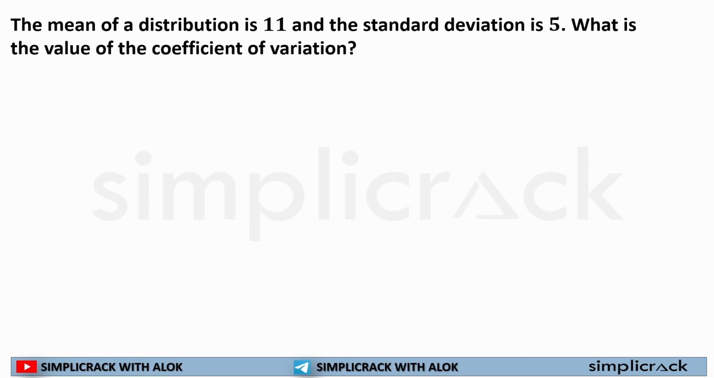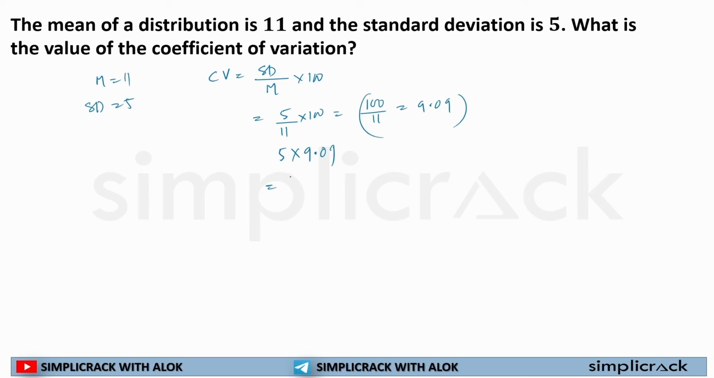Now the next question. The mean of the distribution is 11, standard deviation is 5. If I have to calculate coefficient of variation, I'll do standard deviation by mean multiplied by 100. Standard deviation is 5, mean 11, into 100. I can write it both ways. I can do 500 divided by 11, or I can say 100 by 11 is equal to 9.09. So I can simply type 5 into 9.09. It will come to 45.45%.